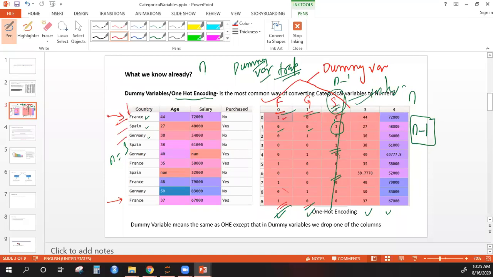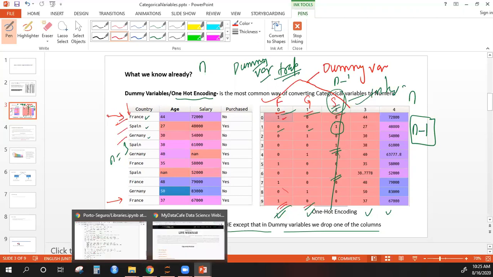Okay, so what do I have here? Dummy variable one hot encoding is the most common way of converting categorical variables to numeric. Dummy variables means the same as one hot encoding, except that in dummy variables we drop one of the columns. Okay, so after creating the dummy variables, we drop one of the columns, and when we do one hot encoding, we actually don't drop it. Okay, now let me show this with an example.